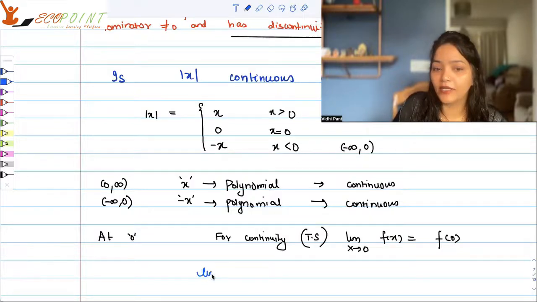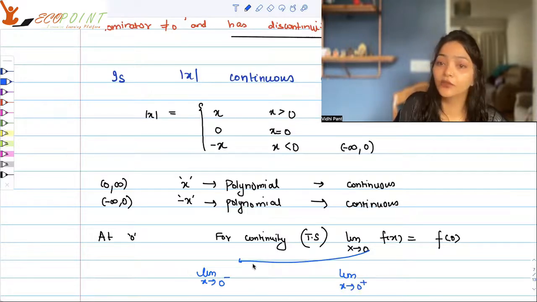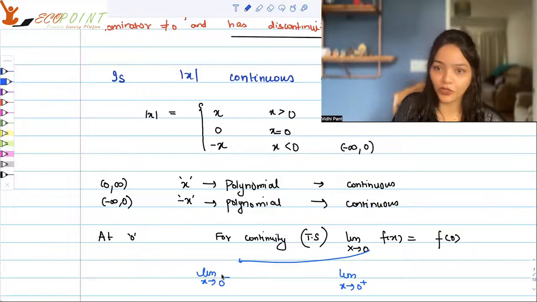Now, the limit as x tends to 0 could be seen from the left-hand side and from the right-hand side. When you are looking at the function from the left, that is x less than 0, the function is minus x. And when you're looking at the function from the right, that means the domain is 0 to infinity, the function is x.